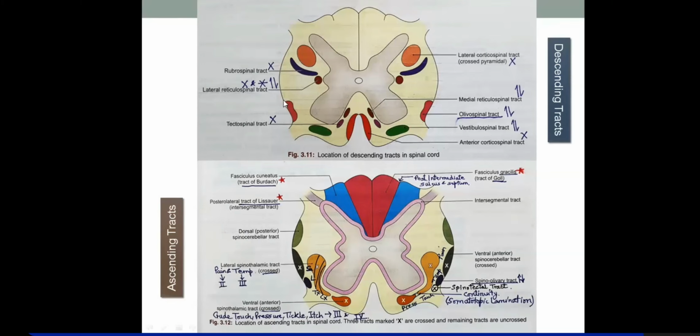Okay, and this has been covered about the ascending tracts also. Actually, ascending tracts also cross. Some of them cross at the spinal level, and the dorsal column crosses at the medulla and forms the internal arcuate fibers. Okay,